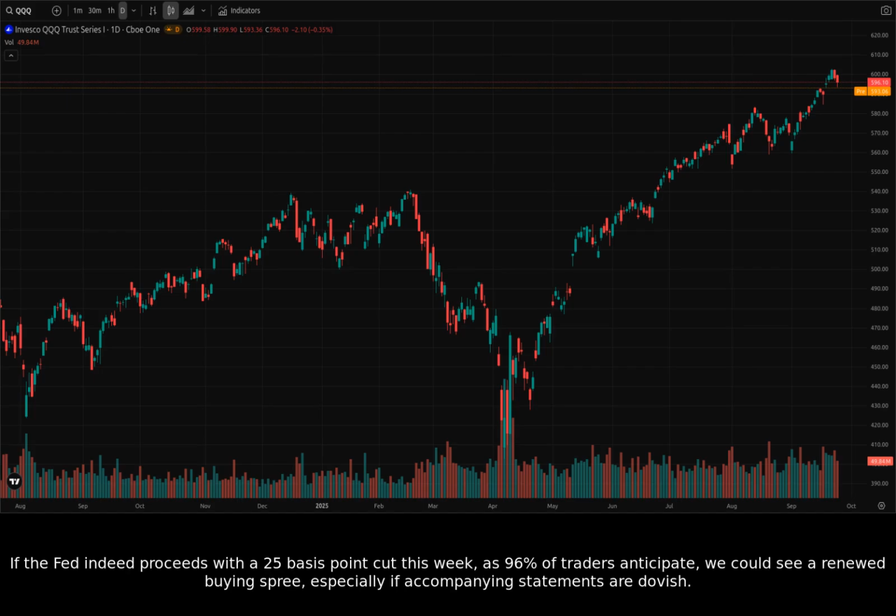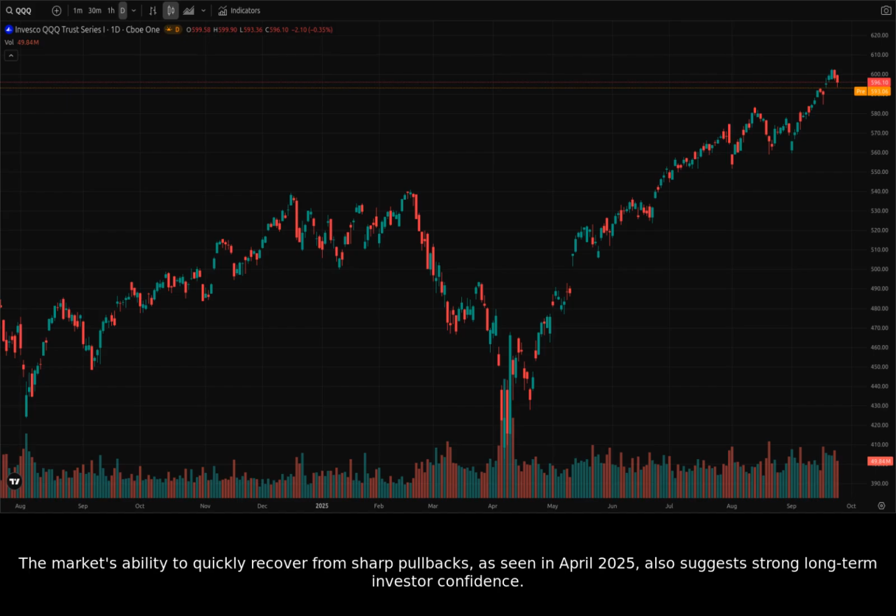If the Fed indeed proceeds with a 25 basis point cut this week, as 96% of traders anticipate, we could see a renewed buying spree, especially if accompanying statements are dovish. The market's ability to quickly recover from sharp pullbacks, as seen in April 2025, also suggests strong long-term investor confidence.